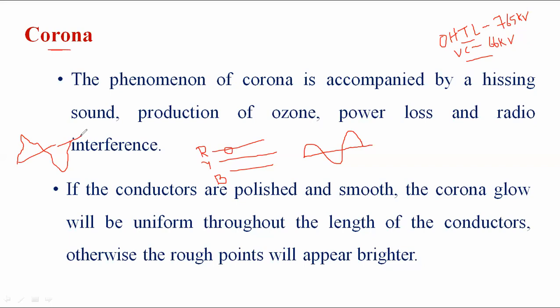Under corona conditions, the charging current is increased. Due to that, the capacitance is also affected. We already know the charging current is represented as IC = 2πfC × V phase. The charging current is directly proportional to the capacitance. Here 2π is a constant, the frequency is 50 Hz, and we substitute the phase voltage.